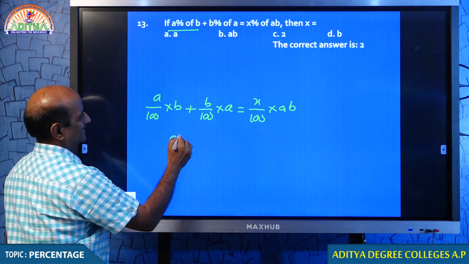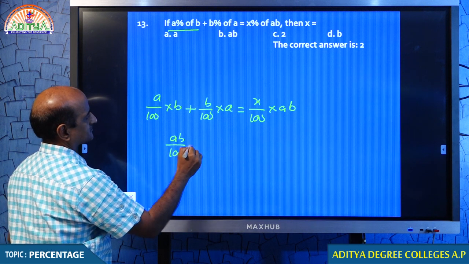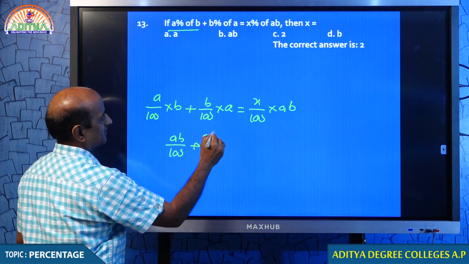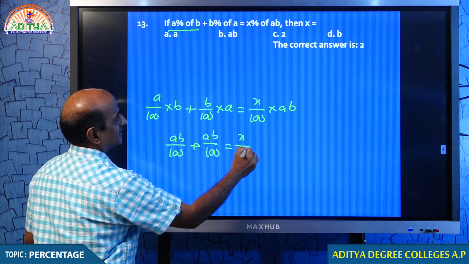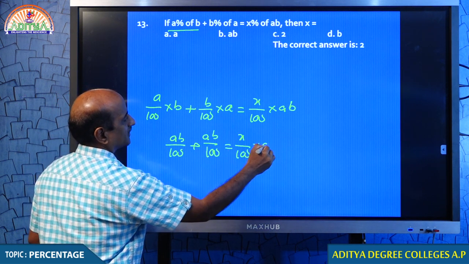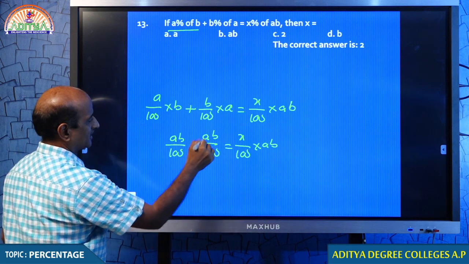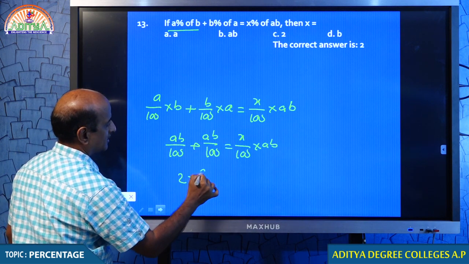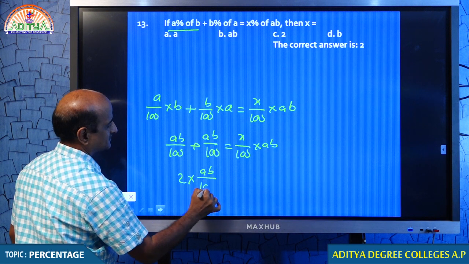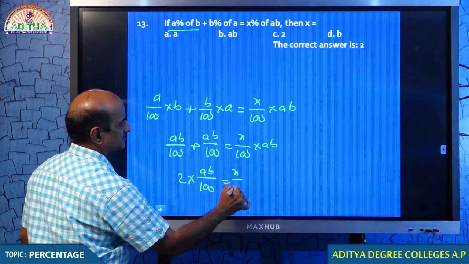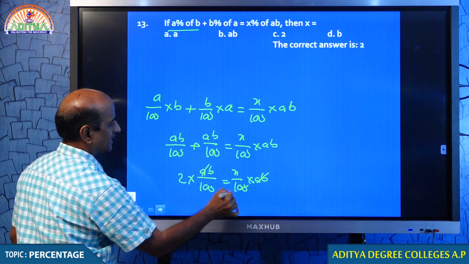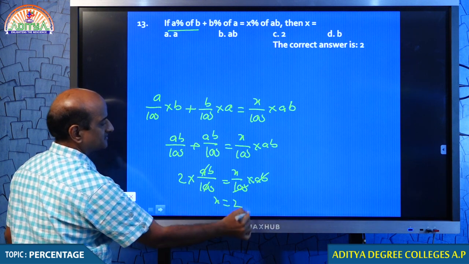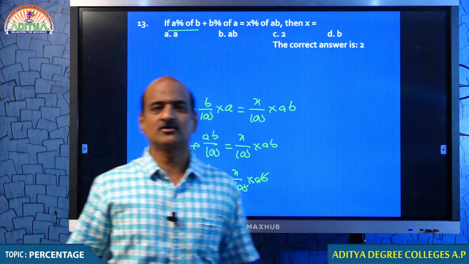Students, this is AB by 100, this is AB by 100, you understand that, my dear students? 2 into AB by 100 is equal to X by 100 into AB. You cancel the values, you will get X is equal to 2. I hope there is no confusion.